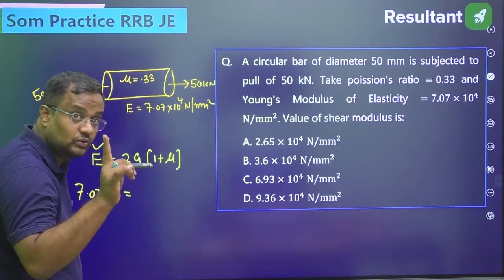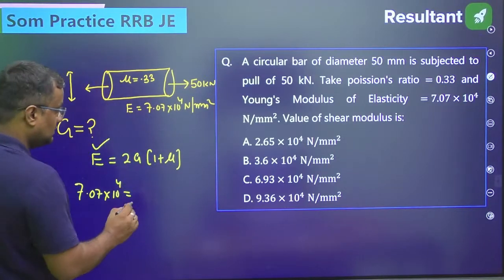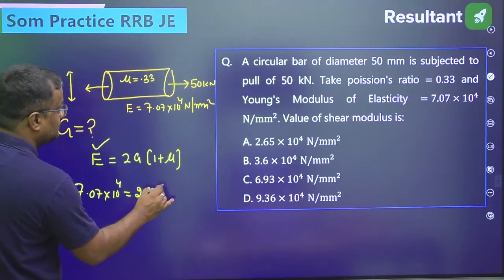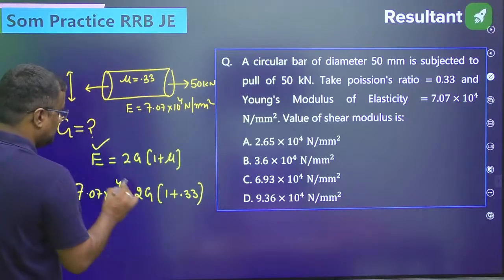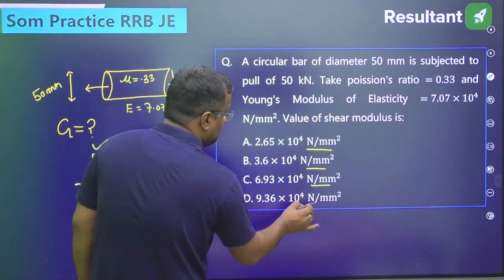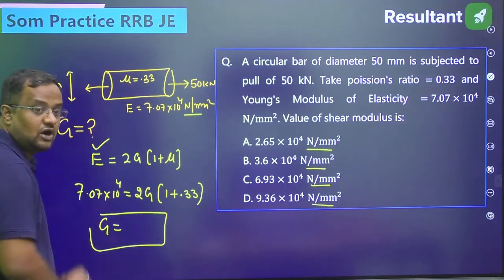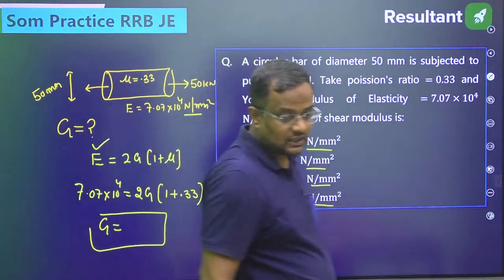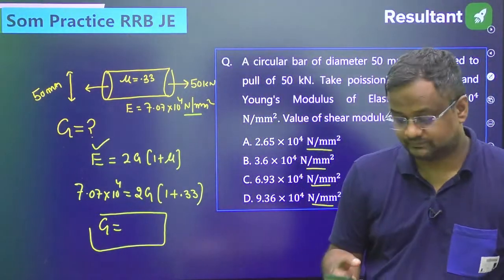In CBT 2, let me remind you, calculator is allowed, guys. So don't be afraid of this calculation. 1 plus mu means 1 plus 0.33, and E unit is in Newton per mm square. So from here, guys, you can find out the value of G. How much you are getting, guys?